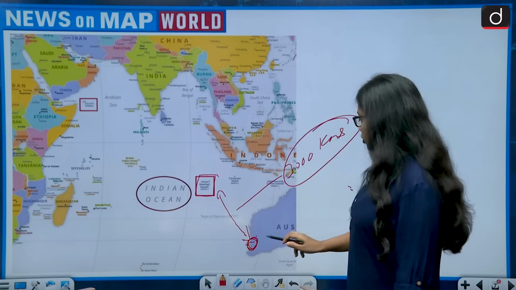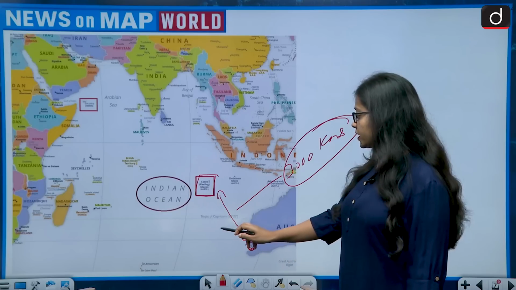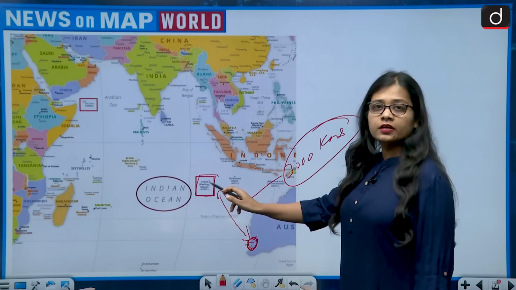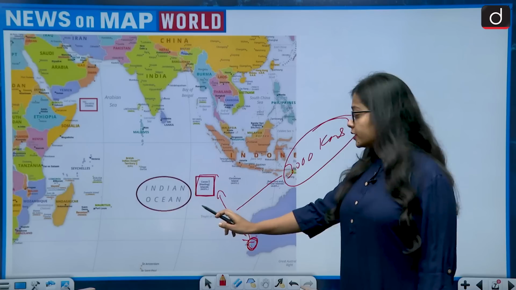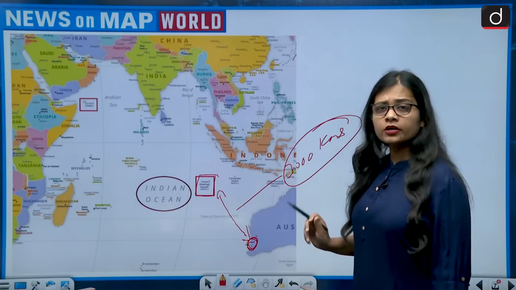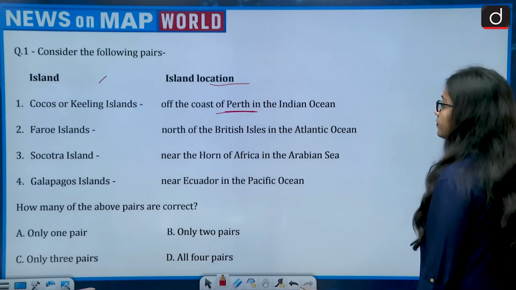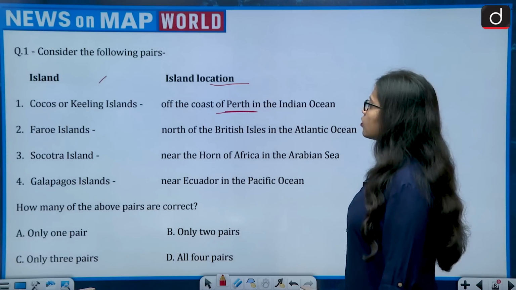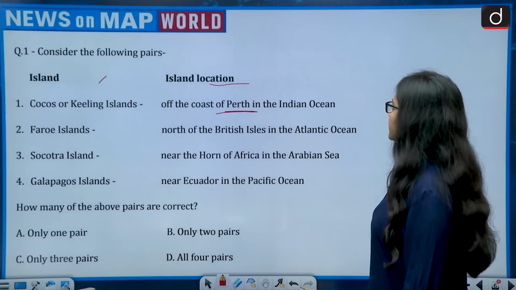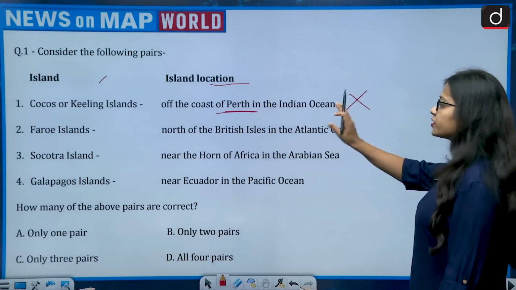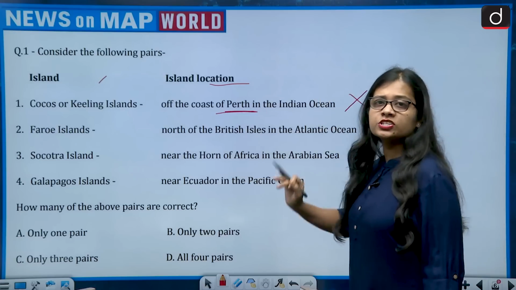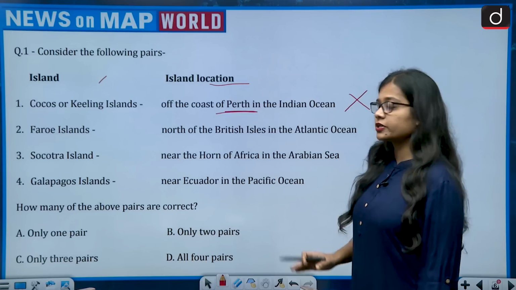So even though Australia's Perth is situated in the Indian Ocean and Cocos Keeling Island is also situated in the Indian Ocean, they are not nearby. So first, Cocos or Keeling Island off the coast of Perth in the Indian Ocean: this is wrong because they are very far away from each other, more than 3000 kilometers.